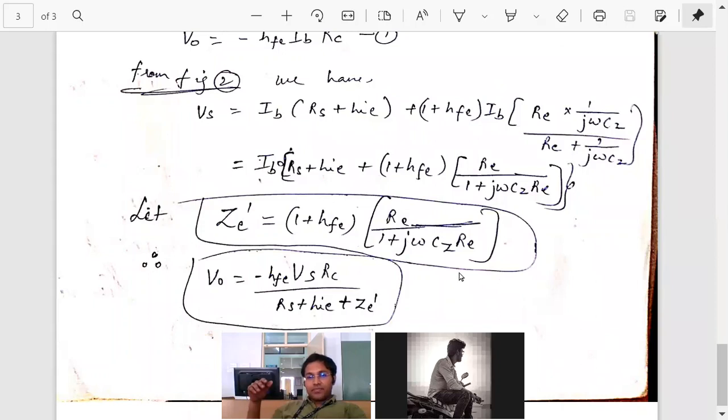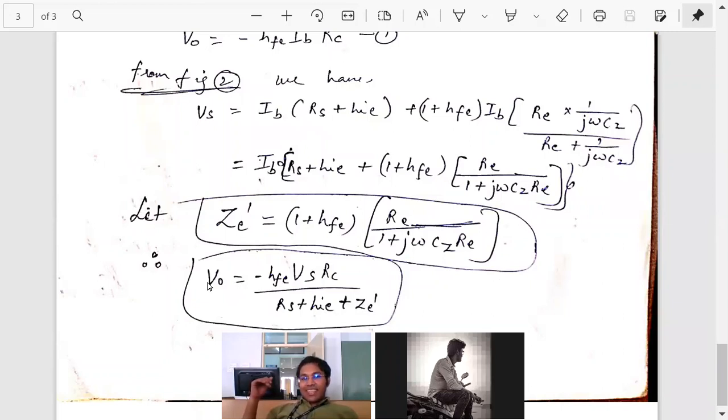Please answer fast. If CE is large, ZE dash will decrease. ZE dash is in the denominator. If ZE dash decreases, V0 will increase. Very good. So now the logic is like this.